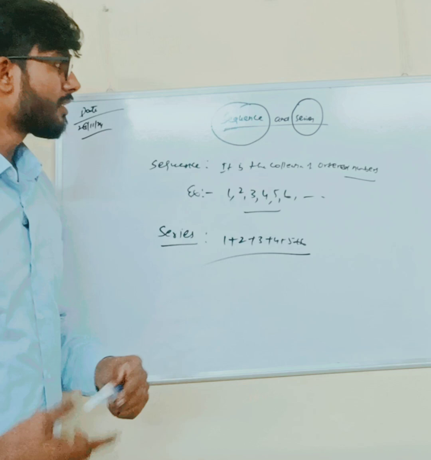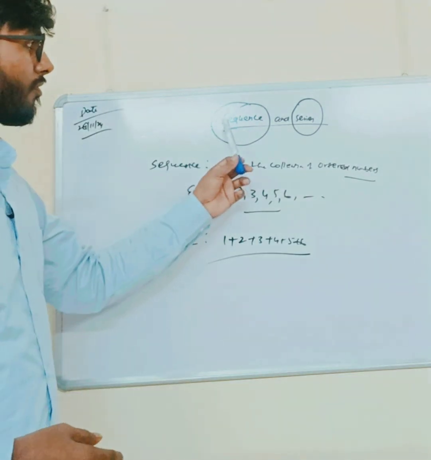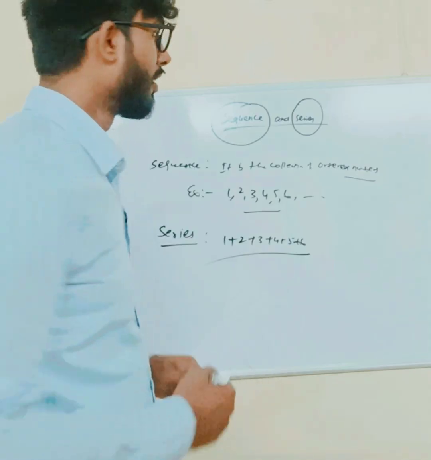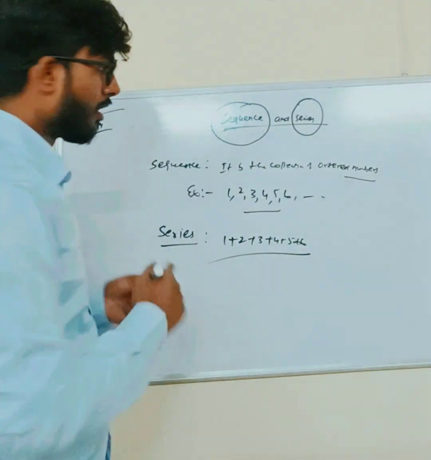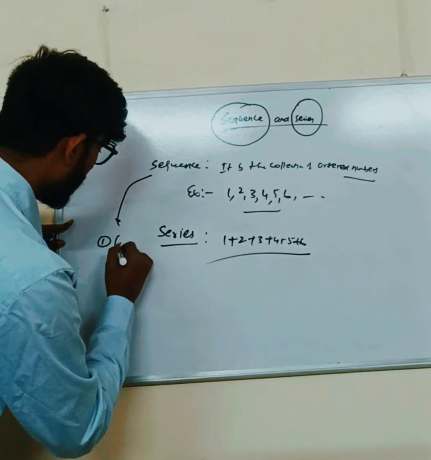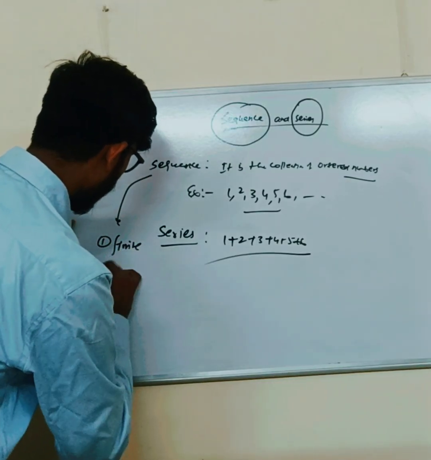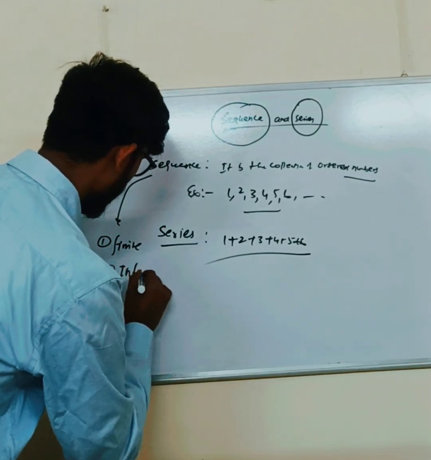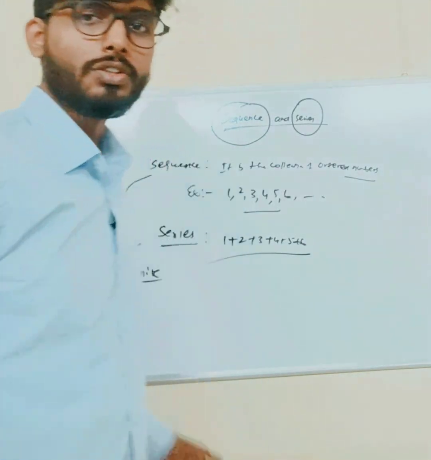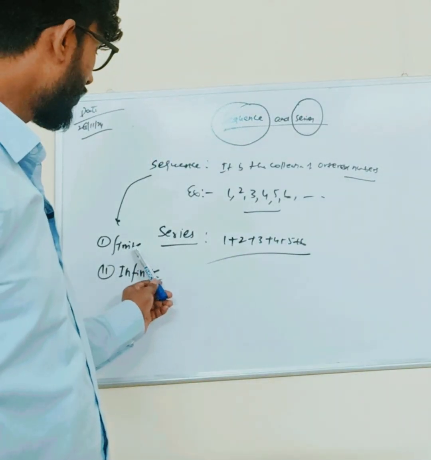Now, the sequence is further classified into two parts. First is the finite sequence and second is the infinite sequence. So what is a finite sequence?